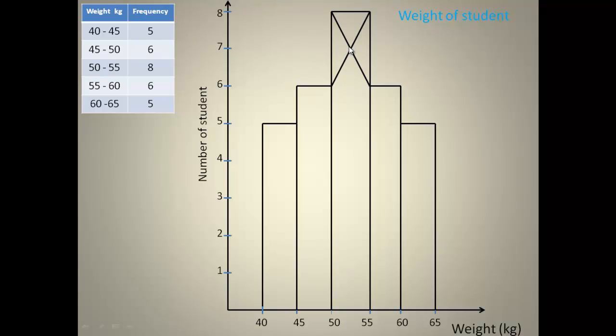Where these two lines intersect, we draw a vertical line to the x-axis, as this. So we trace the value that we will have at the x-axis, and that value will give us 52.5. Therefore our mode from this distribution or from this histogram is 52.5.